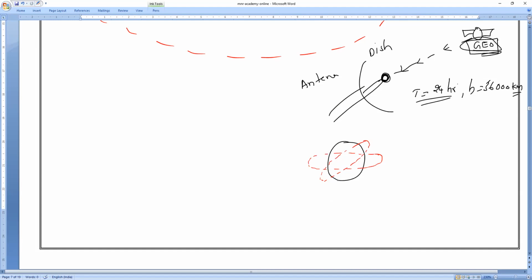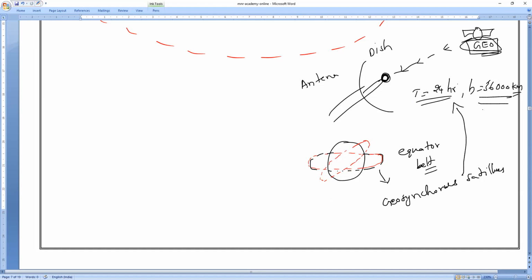We can also call them geosynchronous satellites, whose time period is 24 hours and height is 36,000 kilometers.